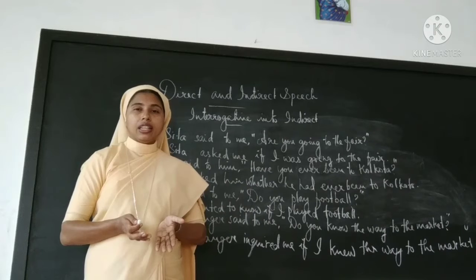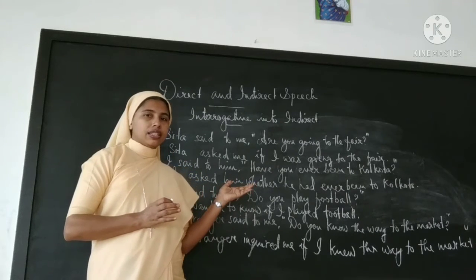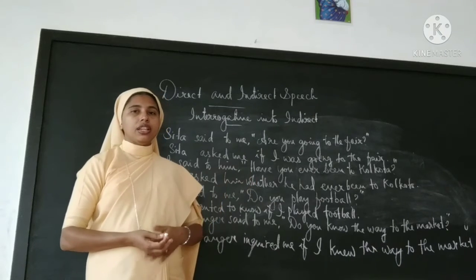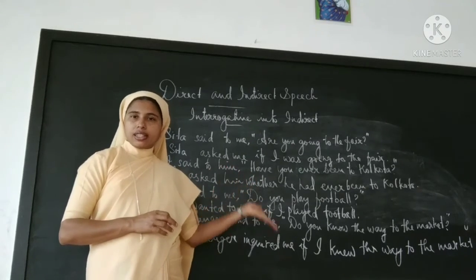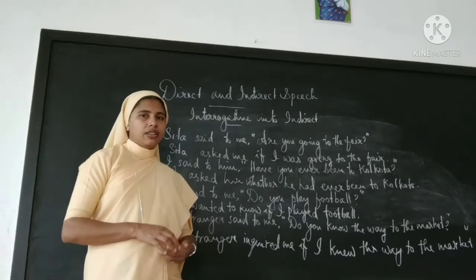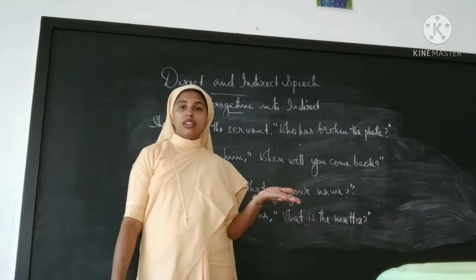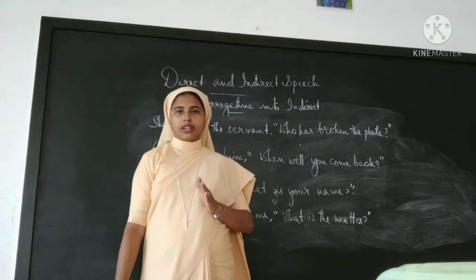Okay, these are the things. This is easy, but you have to remember. Even if this is given in question form, it will be changed into a statement form when you convert it to indirect speech. This is yes or no questions. I hope you understood. Okay. We have learned to convert a yes or no question into indirect.